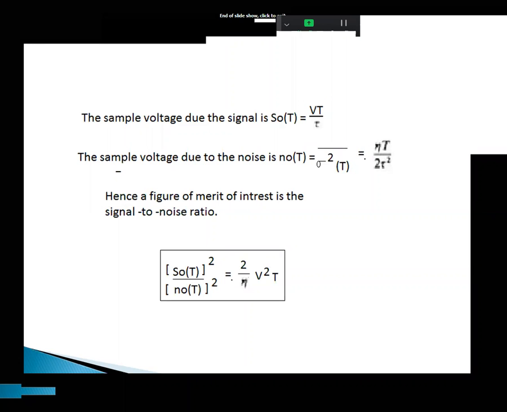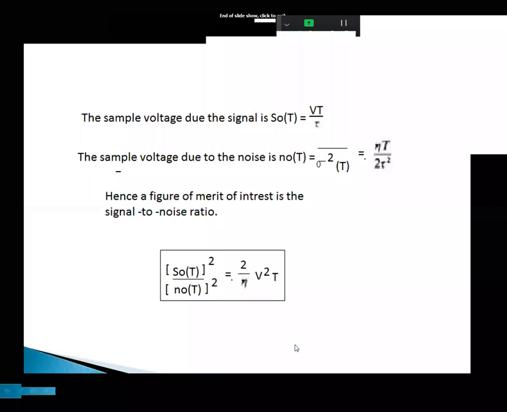Is it not? Now tau square gets cancelled, and t cancels partly, so 2 by eta V square t remains. 2 by eta V square t remains.